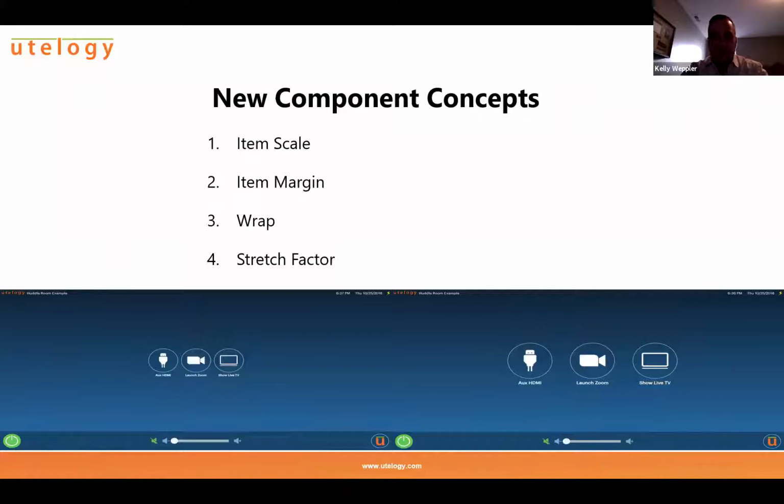So, in Utelogy, we have 3 default themes currently. We've got our Cobalt theme, our Utelium theme, and our Obsidian theme. The Cobalt theme is the one that you see in these images here, kind of that blue background. It kind of mimics almost the Zoom look and feel. We've got our default Utelium theme, and then we've got an Obsidian theme that kind of has a black background and white buttons.